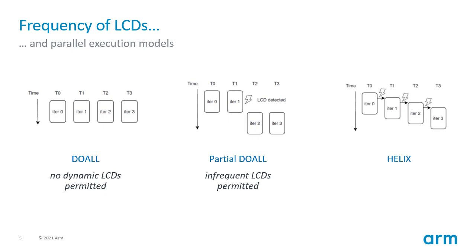Next, the Helix model is a generalized form of DOACROSS and is able to support all frequent dependencies through explicit inter-iteration synchronization. Note that the MIT Swarm architecture, together with their T4 compiler, provides a highly refined version of partial dual parallelization, and as such it performs poorly in the presence of frequent loop carry dependencies that the Helix model can support.